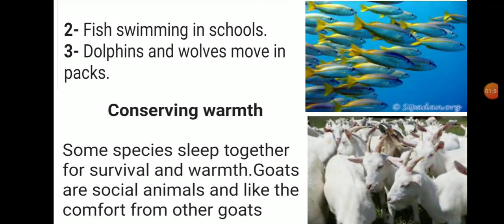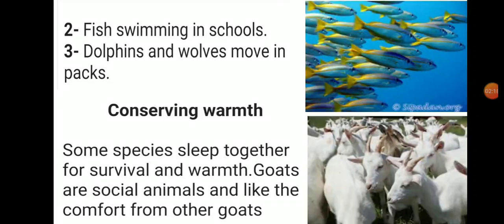Fish swimming in schools. The group of fish is known as a school. Dolphins and wolves move in packs. Packs are known as the group of dolphins and wolves. Students, if animals are moving in groups, they have a particular name for the group.